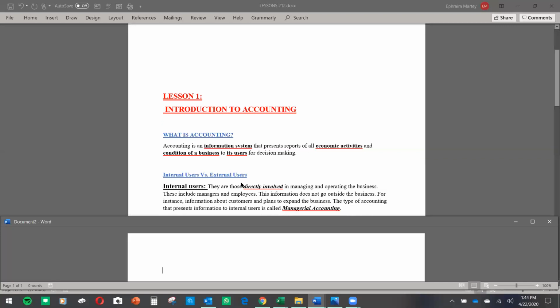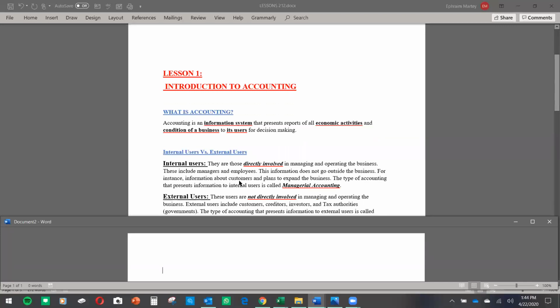Okay, and as we know, internal users are those that are directly involved in managing and operating the business. These include managers and employees. This type of accounting that presents information to internal users is called managerial accounting, and that is what I'm going to talk about in this course for the next 14 weeks. I'm going to talk about managerial accounting.